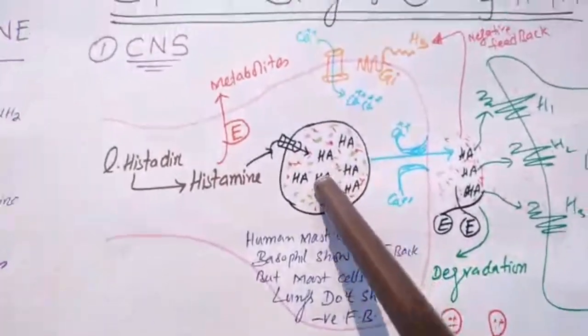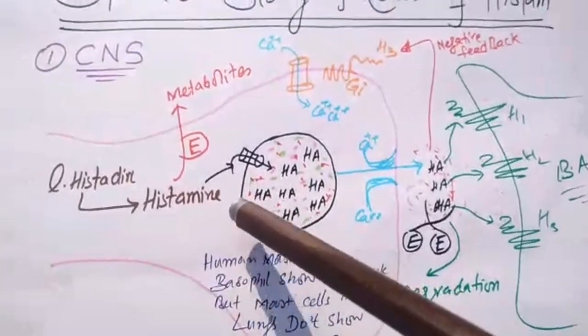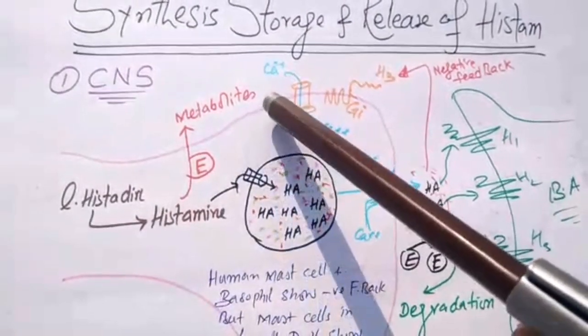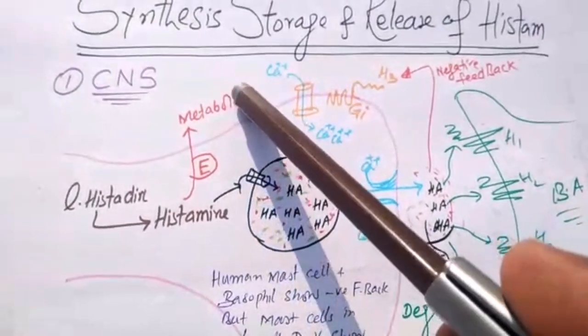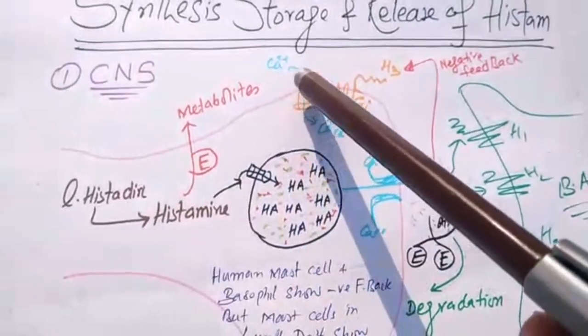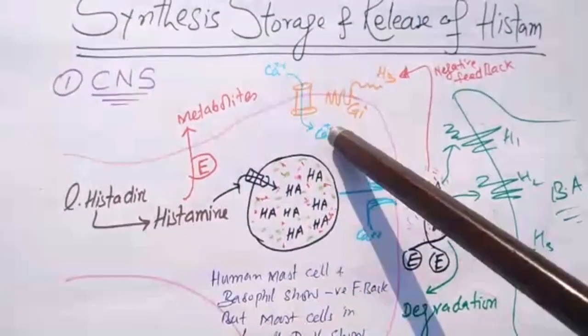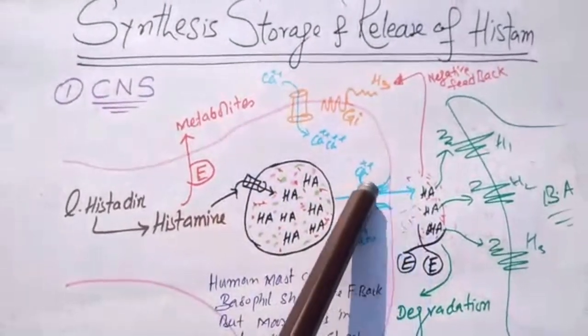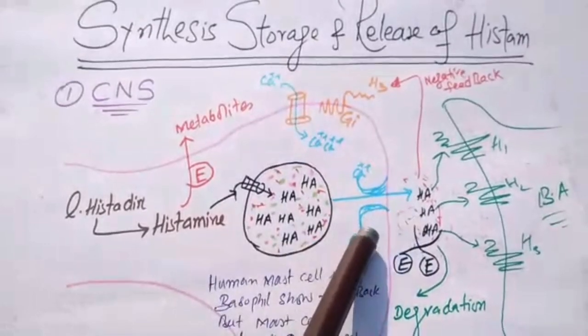Histamine is internalized into this vesicle and stored here along with ATP, heparin, and other protein molecules. Once there is an action potential, or once there is another agonist stimulator, the concentration of calcium is increased. This increased concentration opens the syntaxin protein.